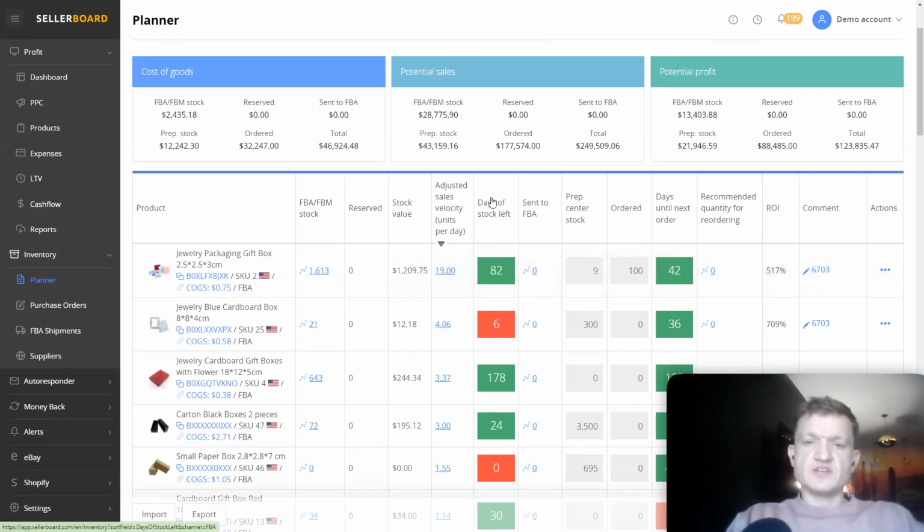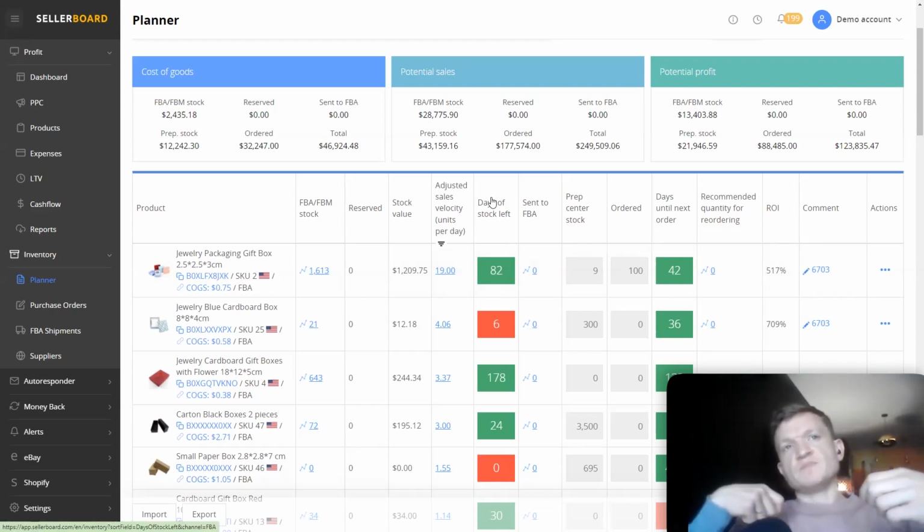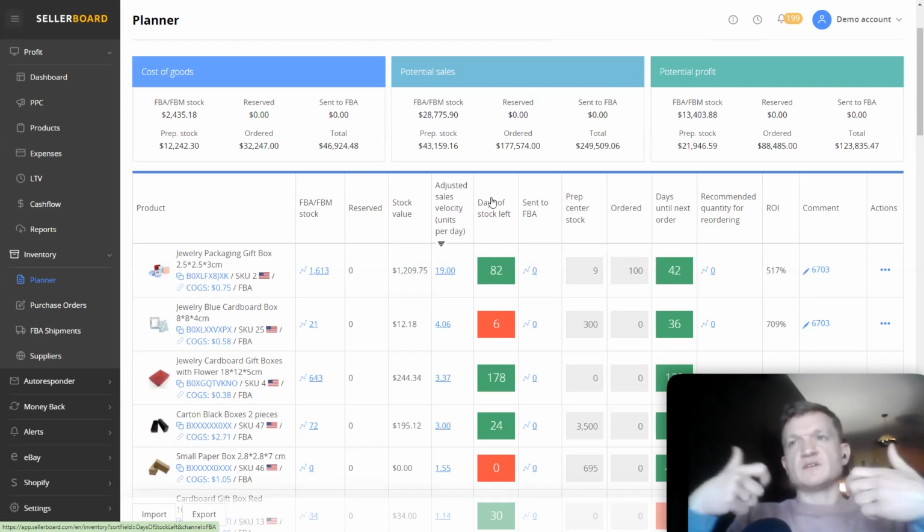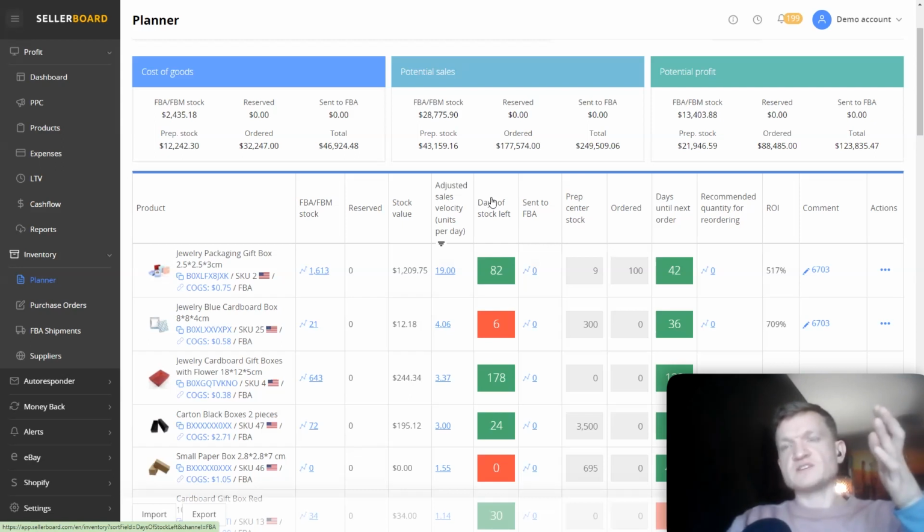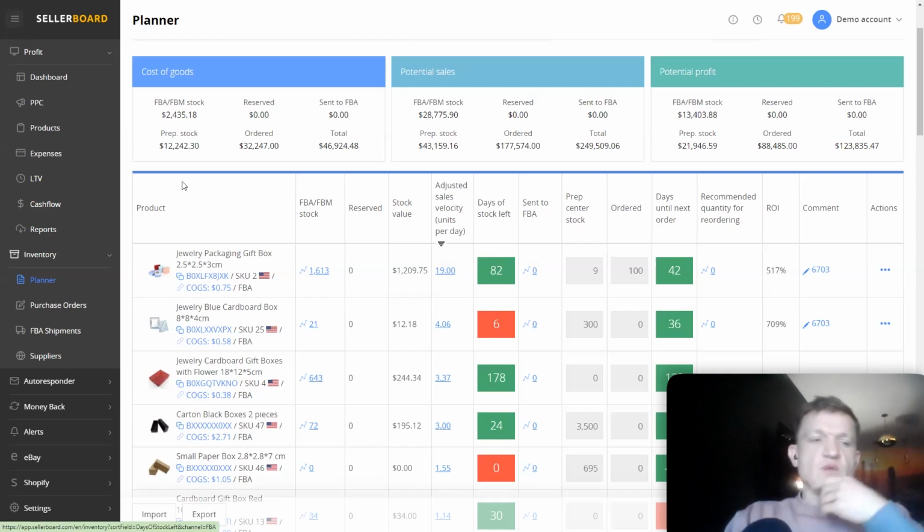As you can see here, the columns represent, as I said, the position of the stock inside the pipeline, but it's probably challenging to always keep track of where your stock is and move it inside the table, just change the numbers manually. This is why we came up with the purchase orders module.